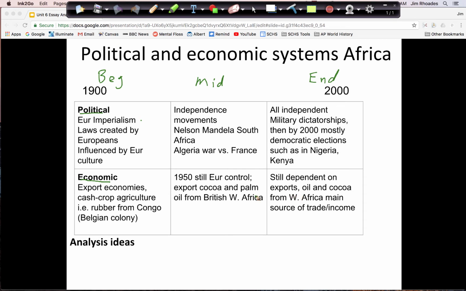So you can probably see what this is shaping up to be, which would be this over here is going to be a change, basically from being controlled by Europe to being independent. And then this down here can be my continuity, that even after independence, they are still dependent on exports. So now we're going to go to the next slide and see what that looks like as far as analysis.